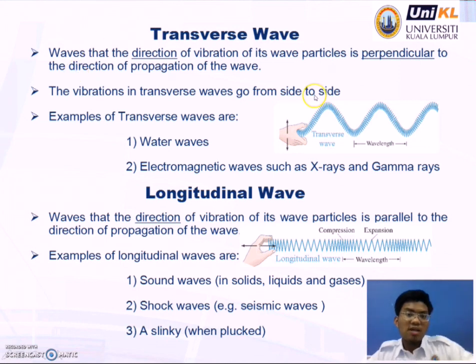Okay. Now we look at two types of wave that we have, which are the transverse wave and the longitudinal wave. What is a transverse wave? A wave in which the direction of vibration of each wave particle is perpendicular to the direction of propagation of the wave. So the vibration in transverse waves goes from side to side. Examples of transverse waves are water waves and electromagnetic waves such as X-rays and gamma rays.